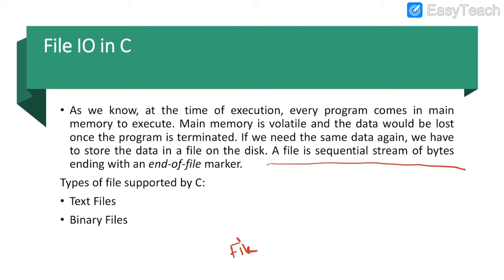Generally a file is represented with the help of characters, and here we are going to see two different types of files, text files and binary files. Before discussing files, first of all, what is a file? A file is an entity which is able to store the data. The file consists of a sequence of bytes of information. And the file can be of two types, text file and binary file.